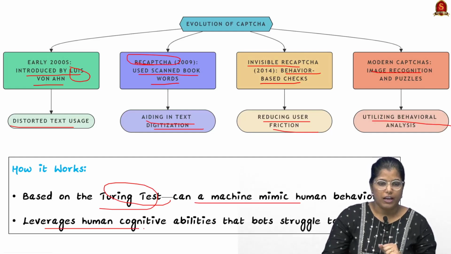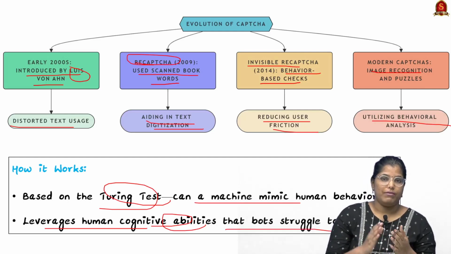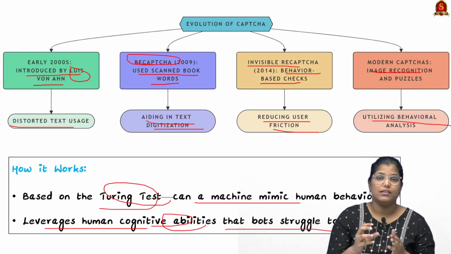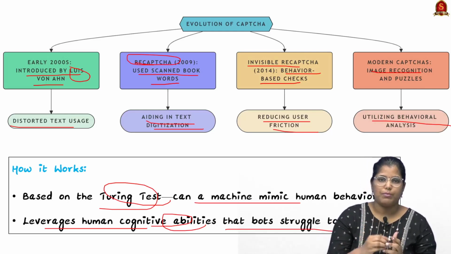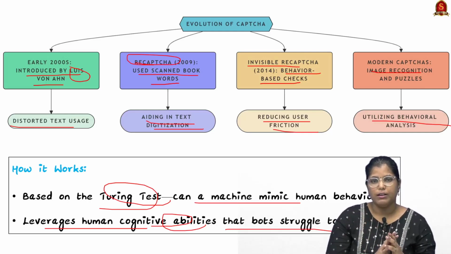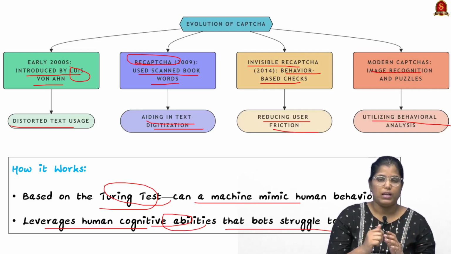This leverages human cognitive ability that bots struggle to replicate. This is a very important thing. Even though AI is advanced, it lacks the senses humans have. So CAPTCHA is based on the senses which humans have, and this helps us eliminate the bots.